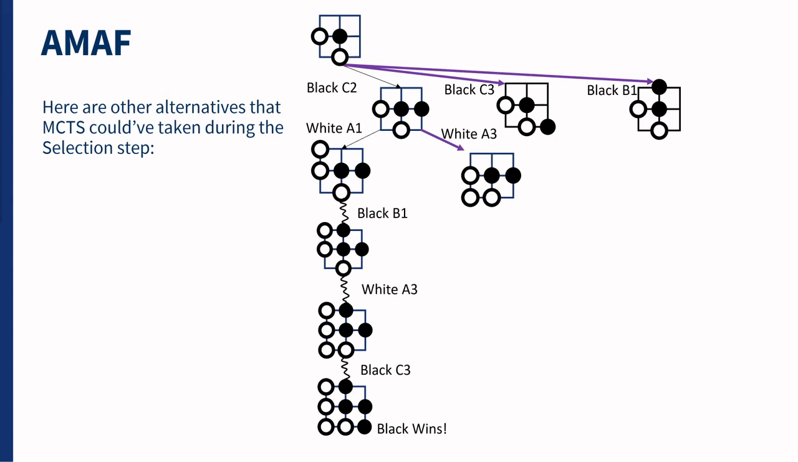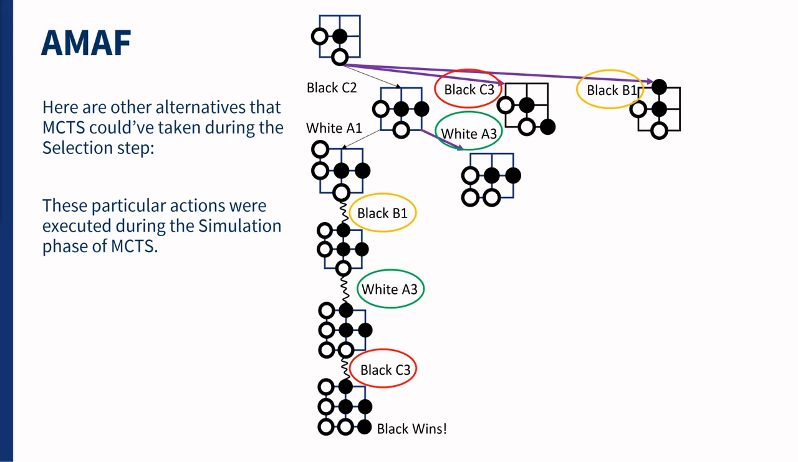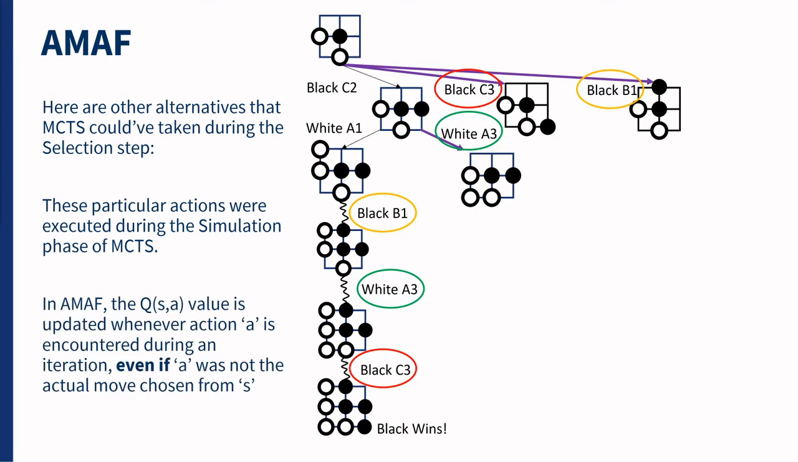In this color-coded image, you can see how some moves performed during the simulation step are also contemplated inside the tree. If you are using AMAF, the Q values for all these actions, B1, A3, and C3, are updated during the backpropagation phase with the reward, that is, black winning. This happens even if the specific nodes in the tree have not been visited. What this achieves is to propagate the reward of an action through its different positions in the tree where the action has been applied in previous iterations.